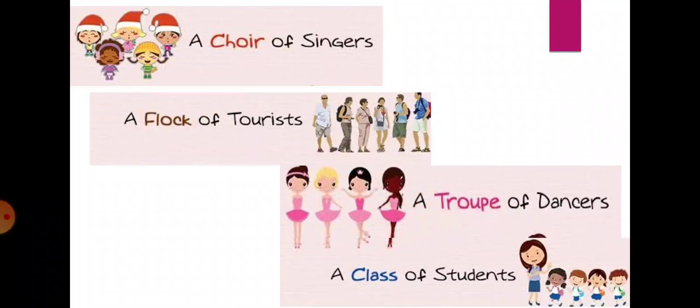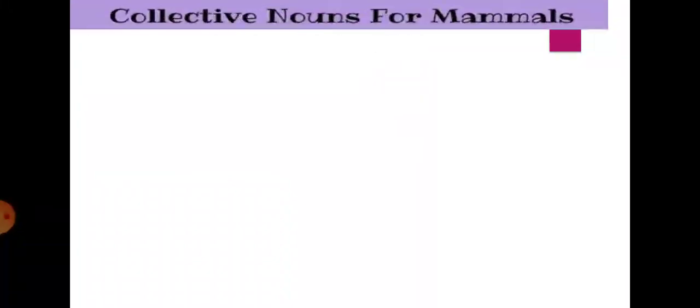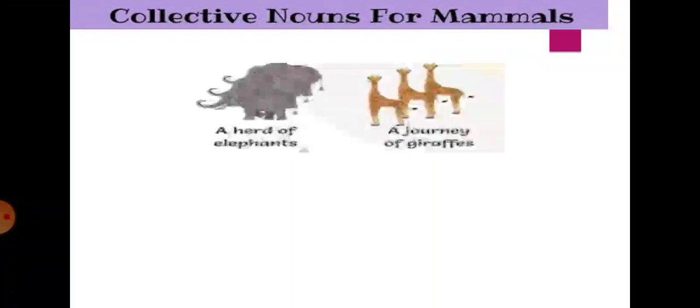Okay, so now collective nouns are not only for people, so here are collective nouns for mammals also, right, for animals. So here a herd of elephants, so elephants, herd refers to the group of elephants, right?